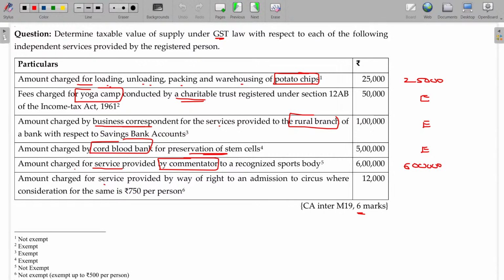Now, amount charged for services provided by way of right to admission to a circus. Circus, what is the limit? 500, but here 750 per person. So this is taxable. So once you try a few exam question papers, you can guess where to focus while studying the exemption, rather than studying the entire exemption component.